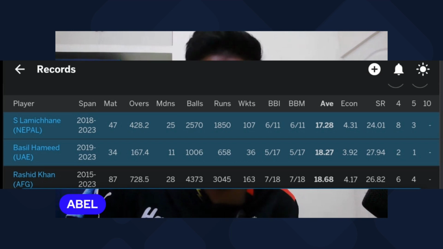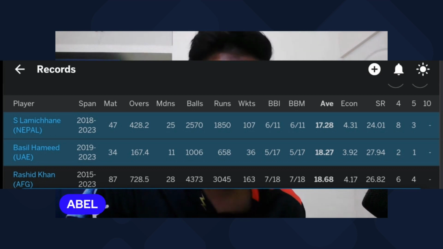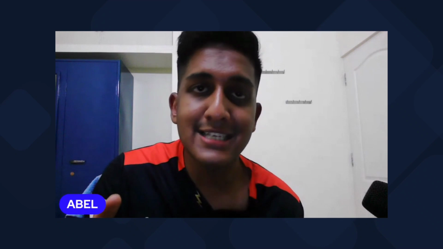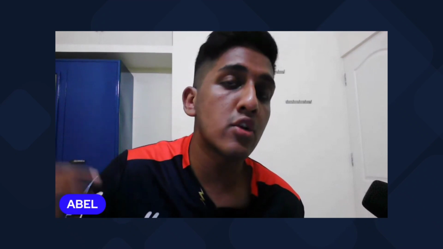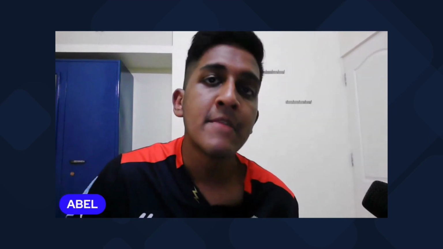Now, in the limited overs format, how important is bowling average, isn't it? Because when you look at the bowling average from a limited overs perspective, you need to understand that a lot of the teams look at a bowler from an economical standpoint and also from a wicket taking standpoint. If a bowler in a one day match is conceding close to 60 runs to pick up one wicket, his value definitely deteriorates by a larger margin.